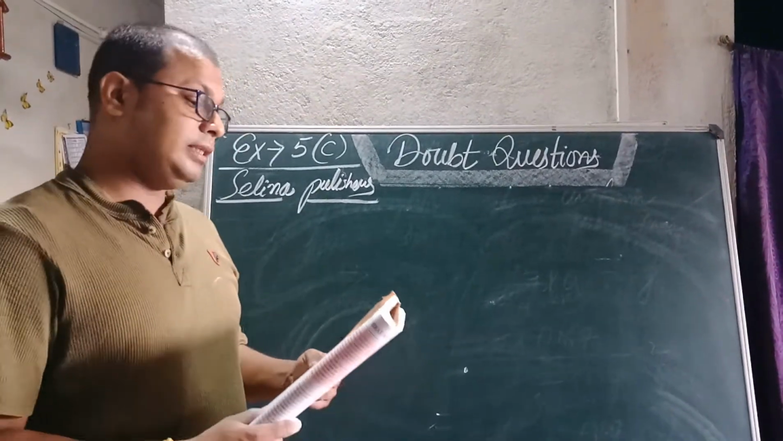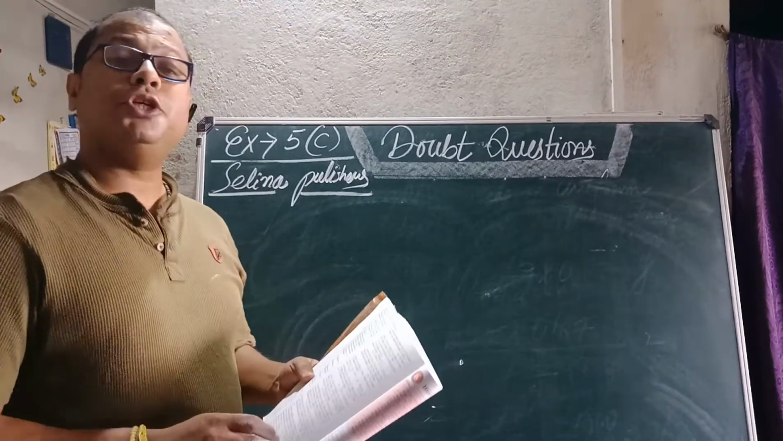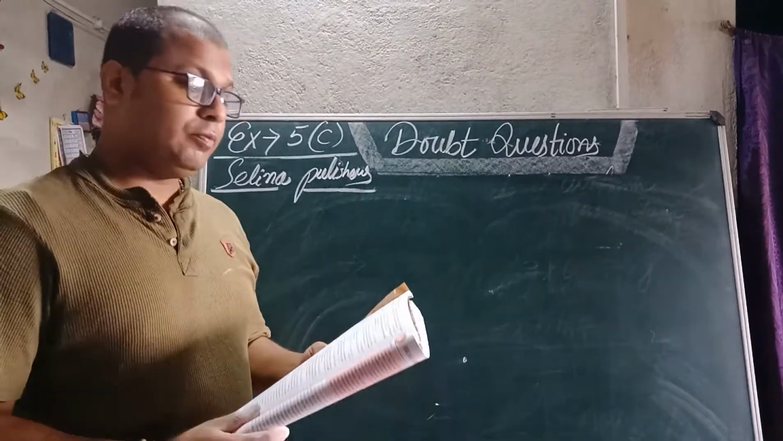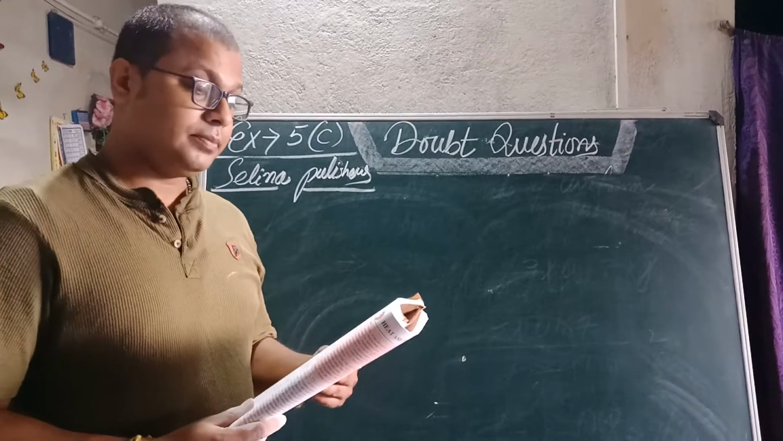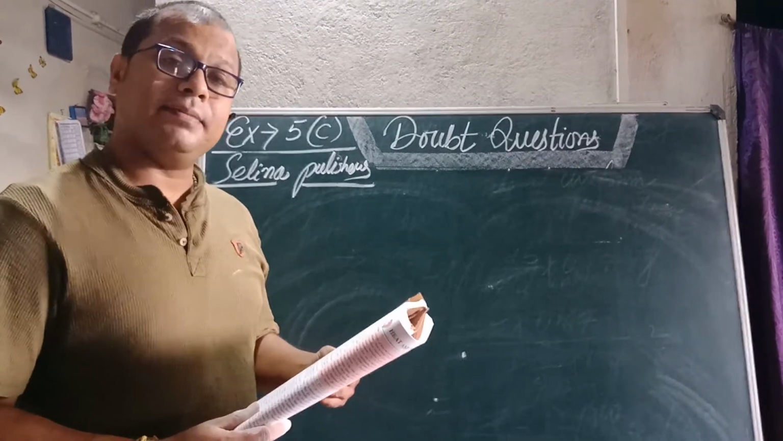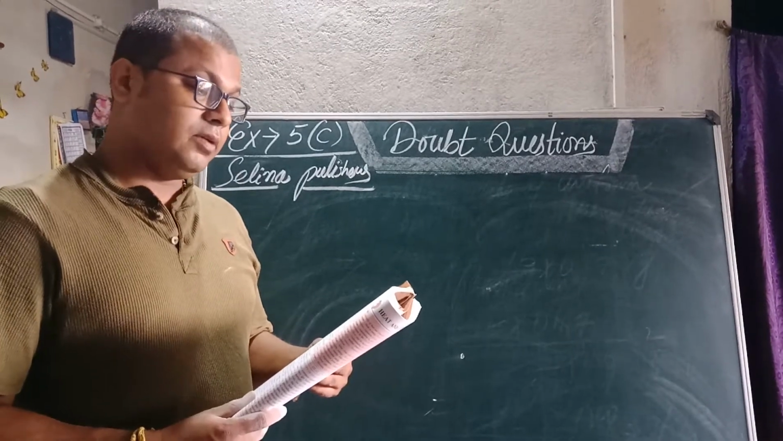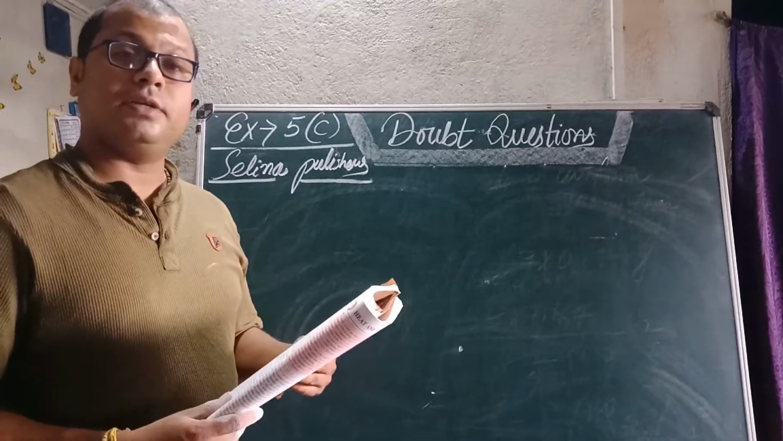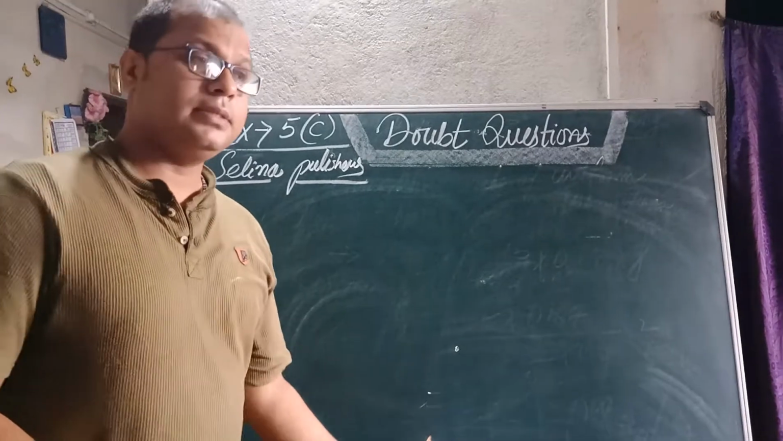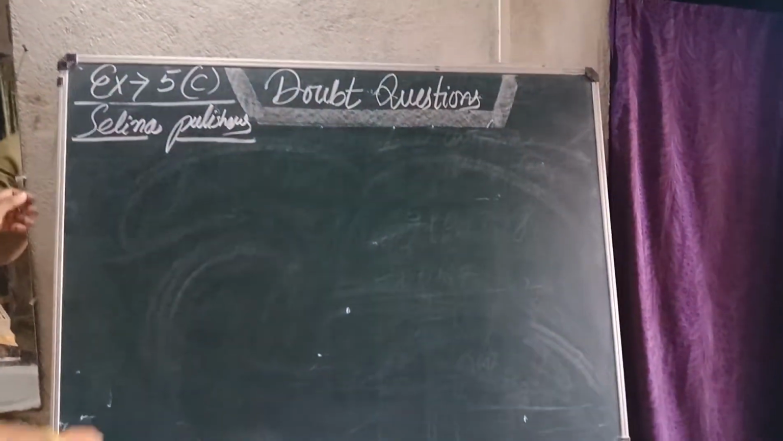Like question number 3 says, a wooden cube of size 10 centimeter has mass 700 gram. What part of it remains above the water surface while floating vertically on the water surface? Okay students, so let's solve this question.